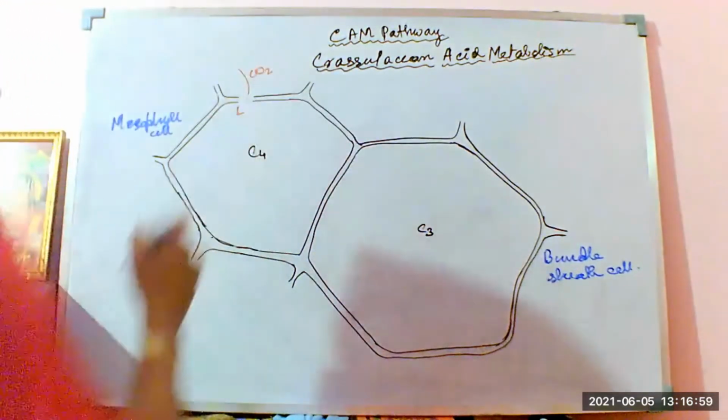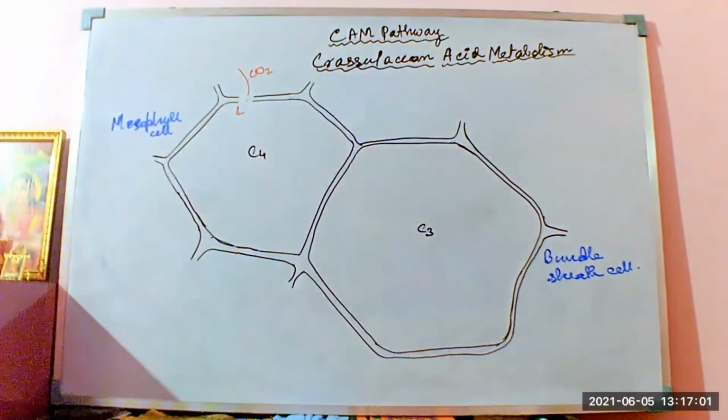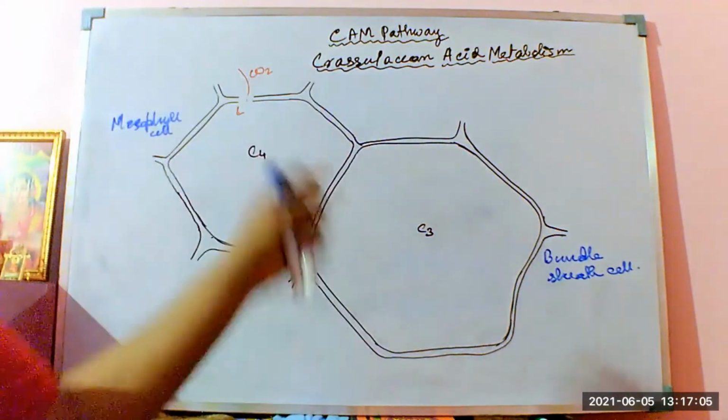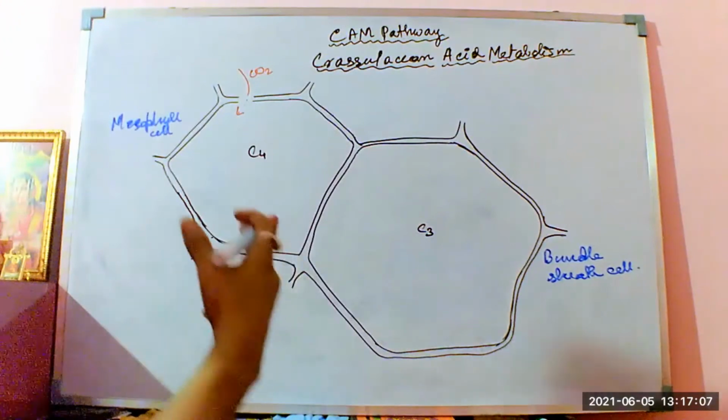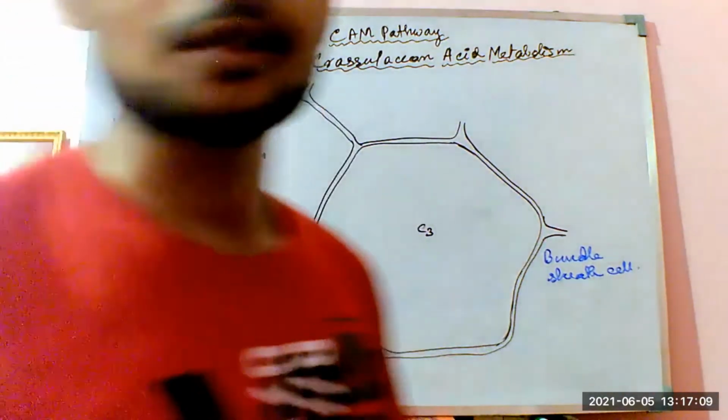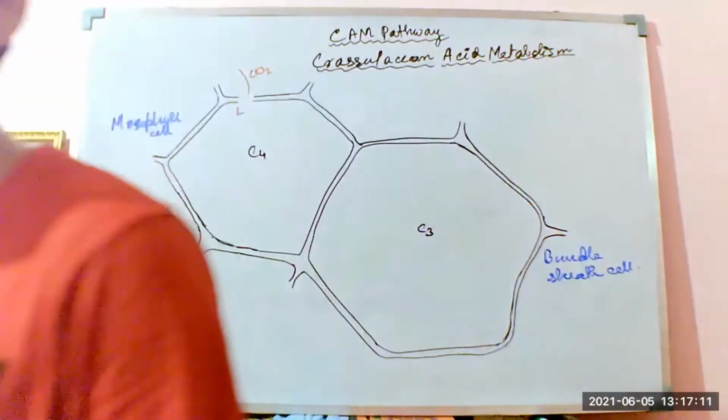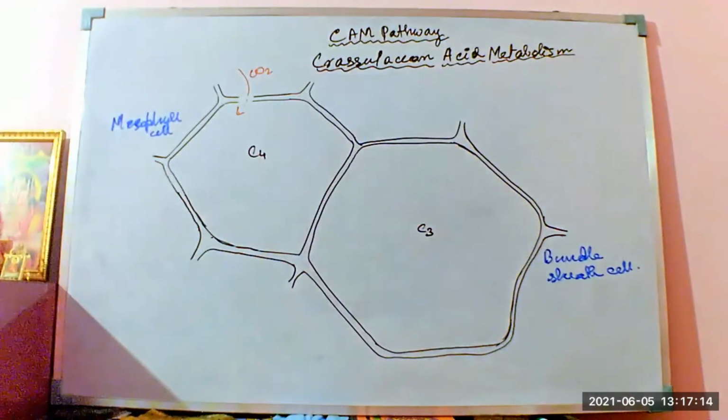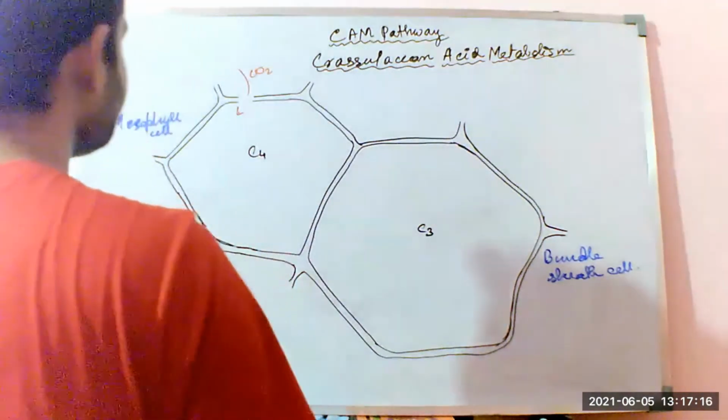The atmospheric CO2 and the CO2 also coming from starch hydrolysis from the cytoplasm of the other cells, the other mesophyll cells and bundle sheath cells, of the plant body.